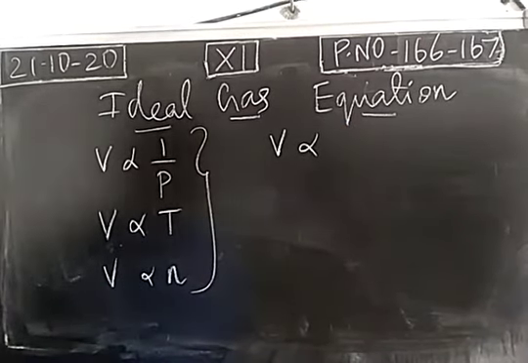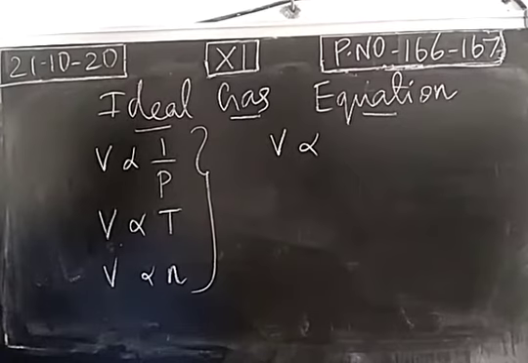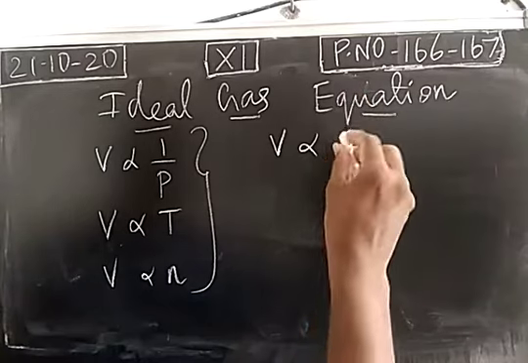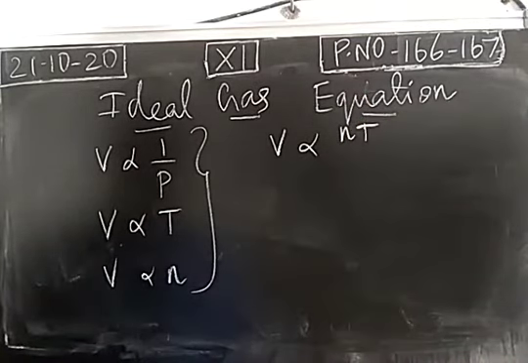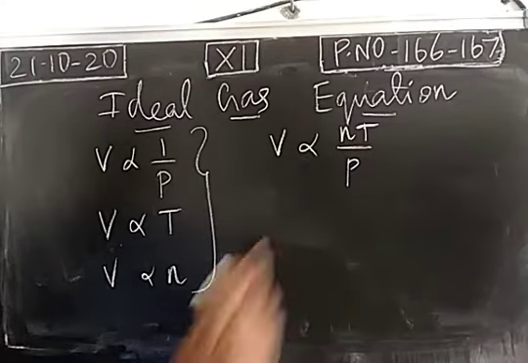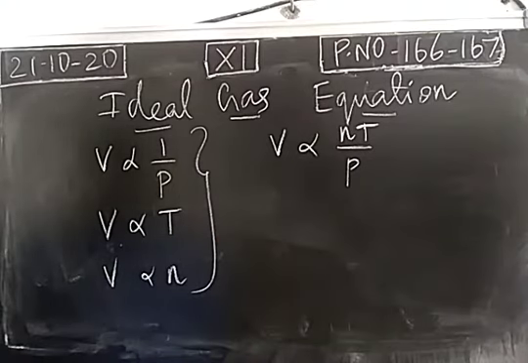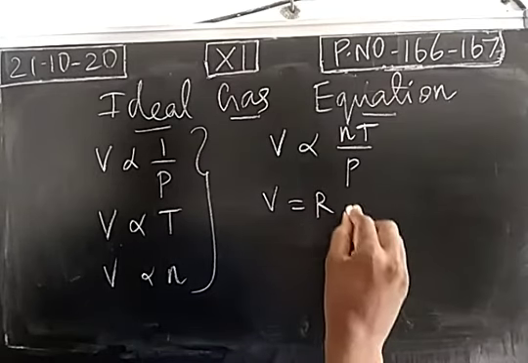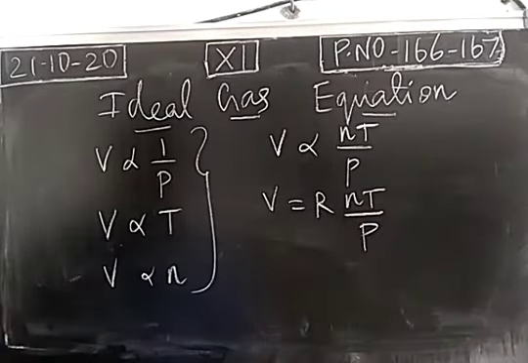Volume is related with the number of moles, temperature and the pressure. Volume is directly proportional to the number of moles and the temperature, and inversely proportional to the pressure. This proportionality can be removed by introducing a constant. So V is equal to R nT by P. So this is the proportionality constant, also called the gas constant.